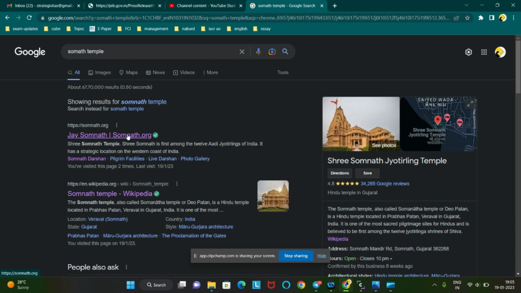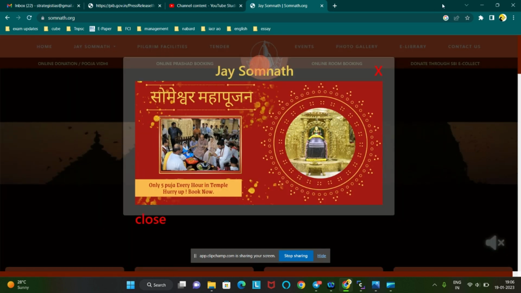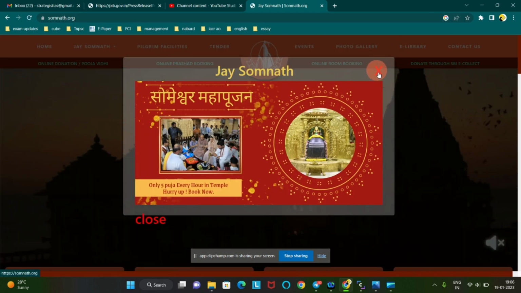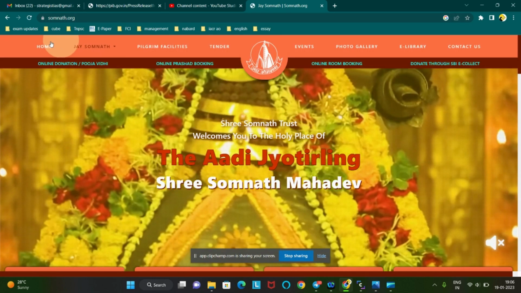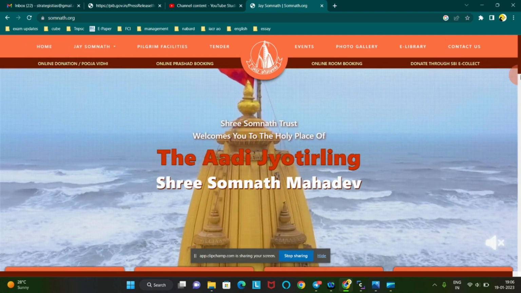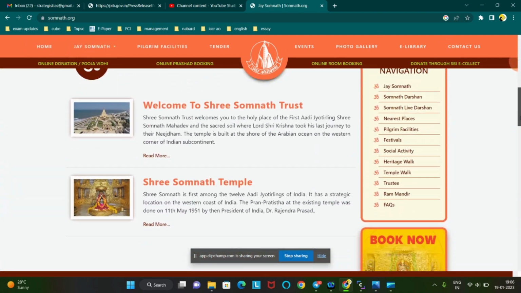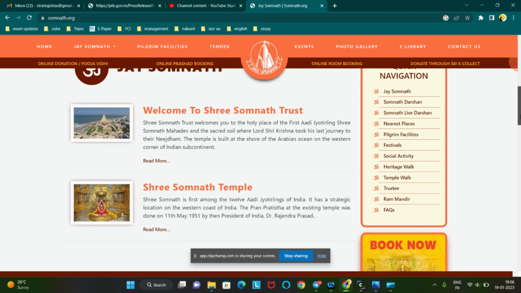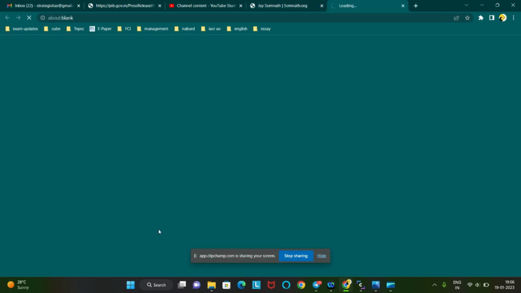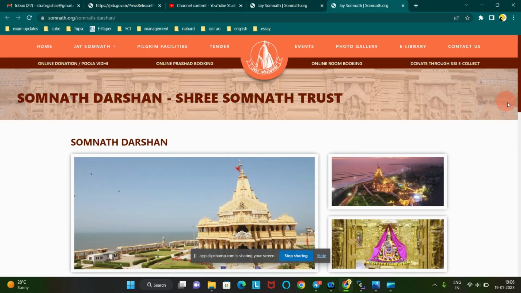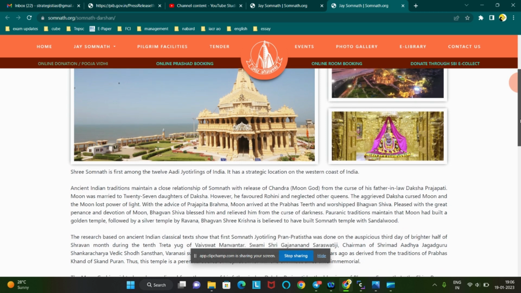So here I am going to read about Somnath temple on the Somnath official website. We can see they have provided the information about the temple. This is about the Somnath Trust, and here they have given data about the Somnath temple. So we will go inside that and read about the details of the Somnath temple.